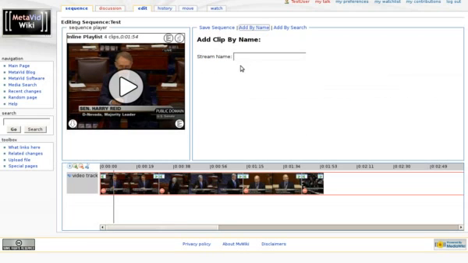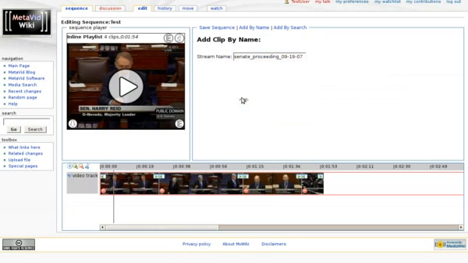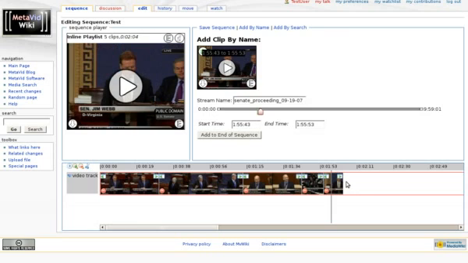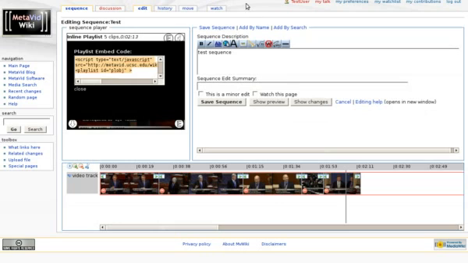And then we can add, of course, any segment from any clip that's within the archive. Set the in and out points, and then say maybe just a 10-second clip. We can add it to the end of the sequence. So then we have that clip added. And again, it's a basic sequence editor, it's nothing fancy, but as the site evolves, I imagine we can make continued improvements on this portion of the site. And then you can, of course, save the sequence or embed it into blogs and things.